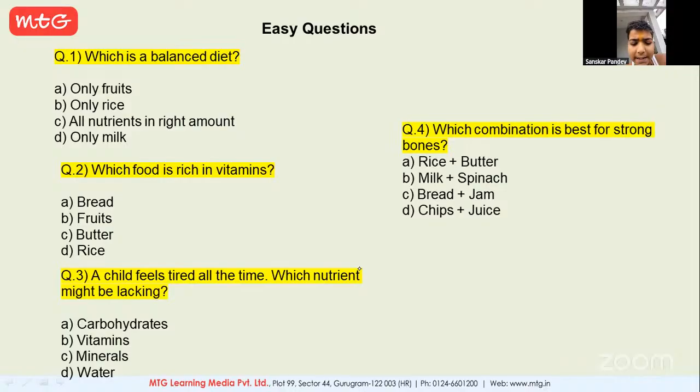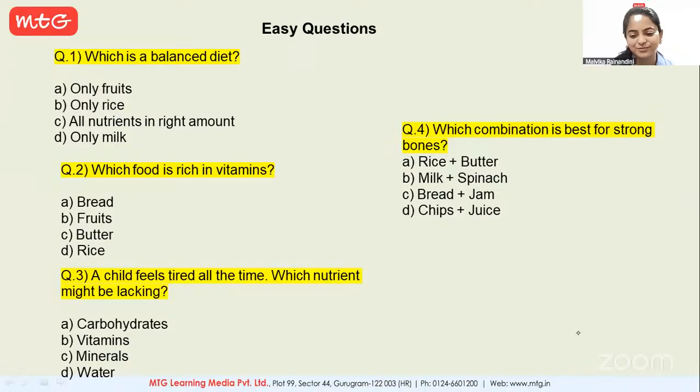Ma'am, milk and spinach. Who is this? Milk and spinach. Please tell me your name. Vansh. Okay, Vansh. Clear. But next time, please let me take your name. So milk and spinach would be your correct answer.